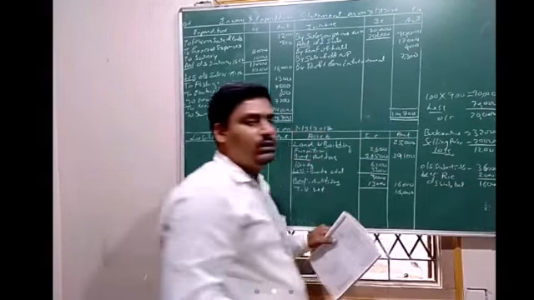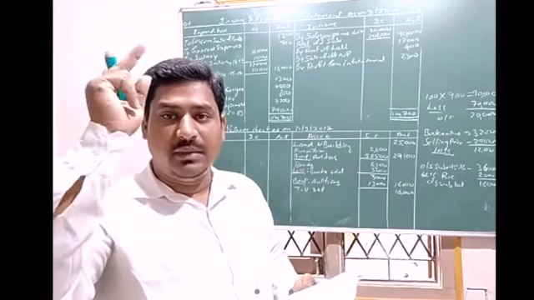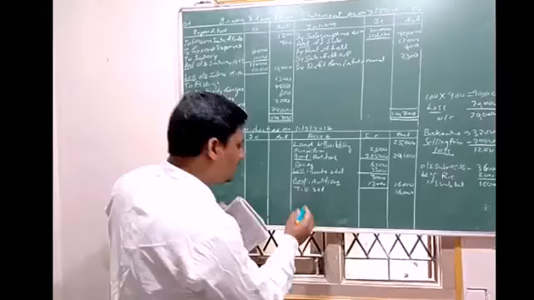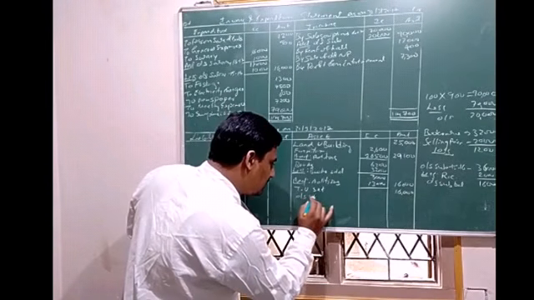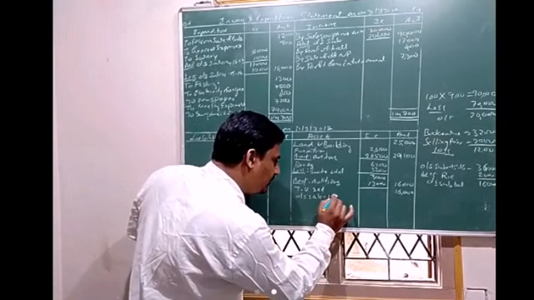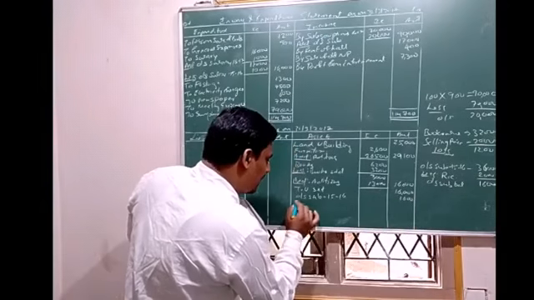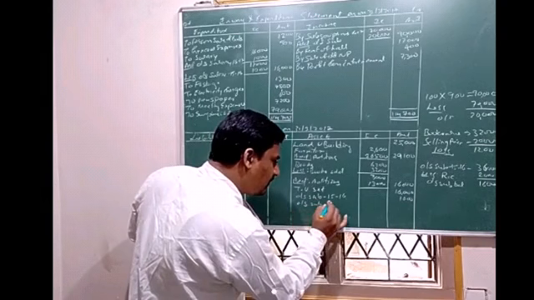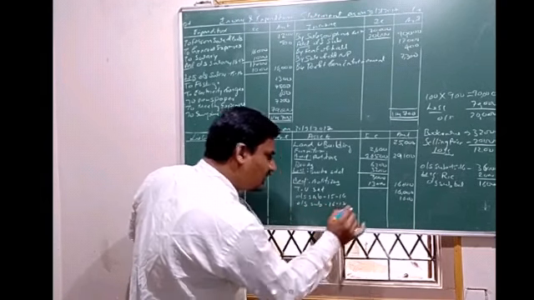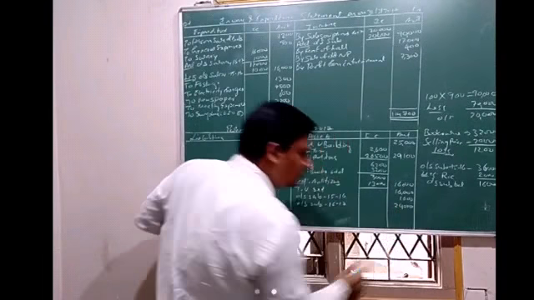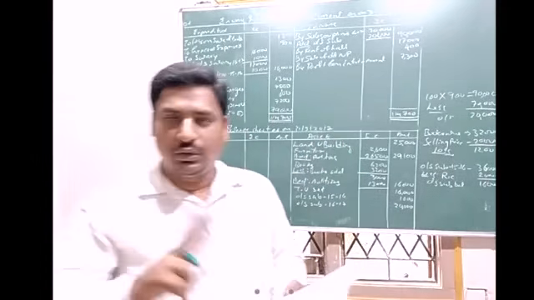Last year's balance, in the current year also we have not received. So outstanding subscriptions for 2015 and 16 is 1,600, and outstanding subscription for 2016 and 17, that is for the current year, is 20,000, both.